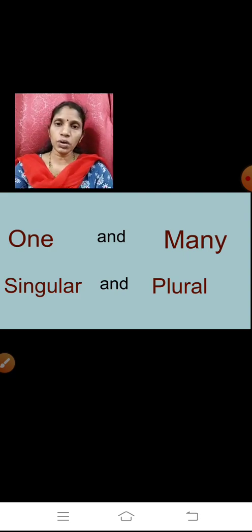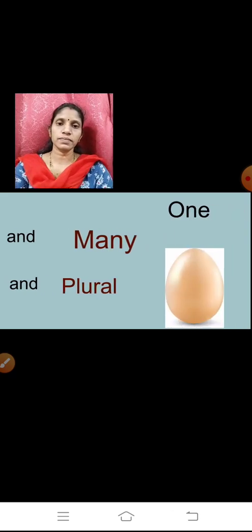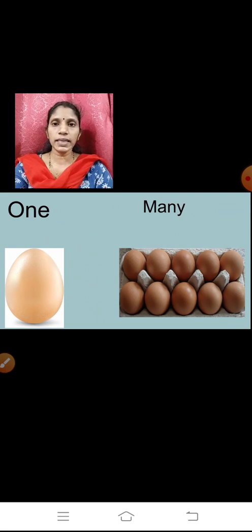Okay. So, now I will show you some examples. Here you can see one egg. We are talking only about one egg. Now, on the other side you can see there are many eggs. So, let us count it.